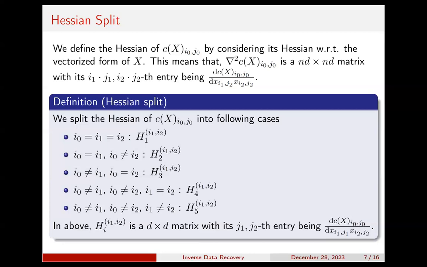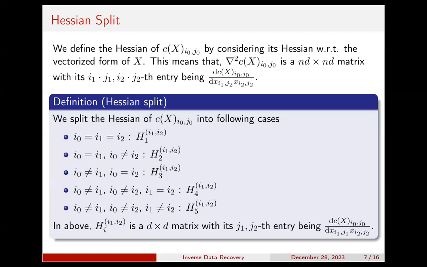So we only classify the Hessian by the relationship of i0, i1, and i2. For example, our first case is when i0 equals i1 equals i2. And our second case is when i0 equals i1, but does not equal i2, and so on.